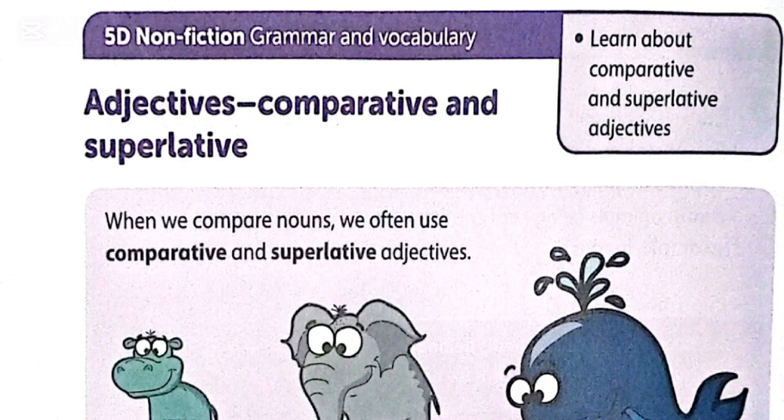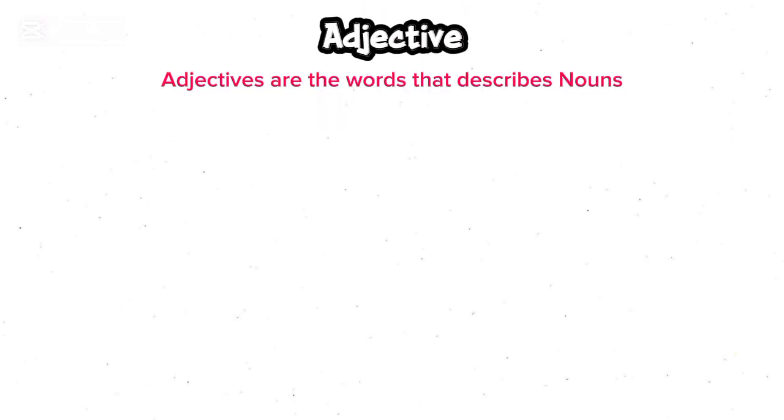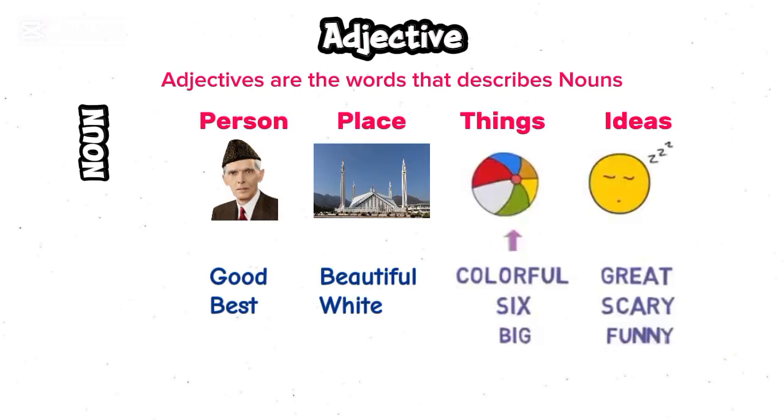Page number 82, adjectives, comparative and superlative. So let's start with a short description of adjectives. Adjectives are the words that describe a noun. To understand it, we have to revise nouns. So what is a noun? A noun is a word that contains the name of a person, place, thing, or idea. So what are adjectives? Adjectives are the words that describe a noun.